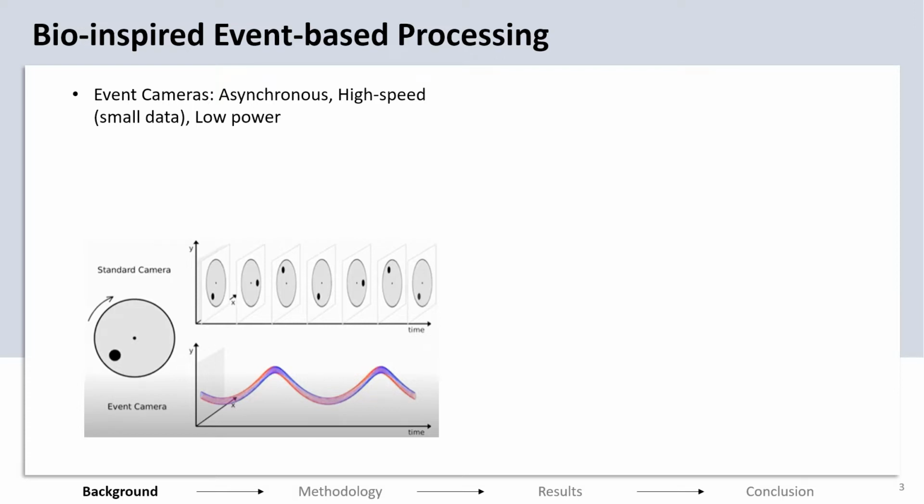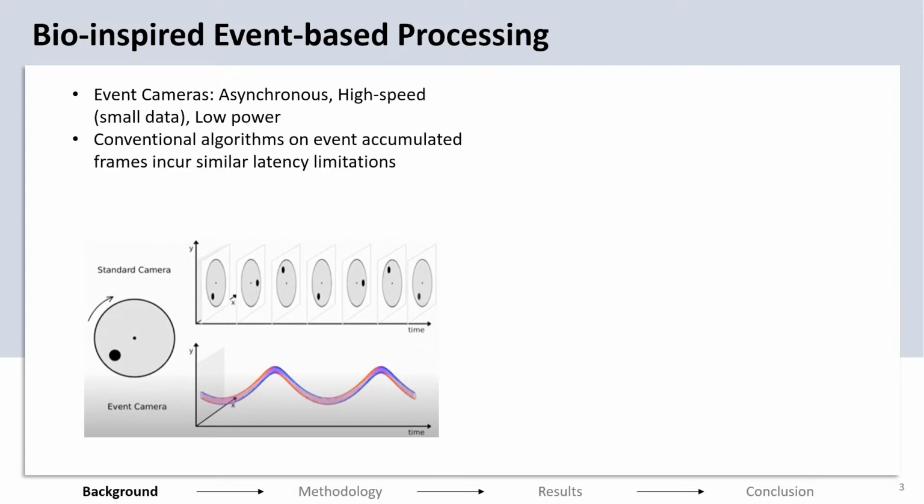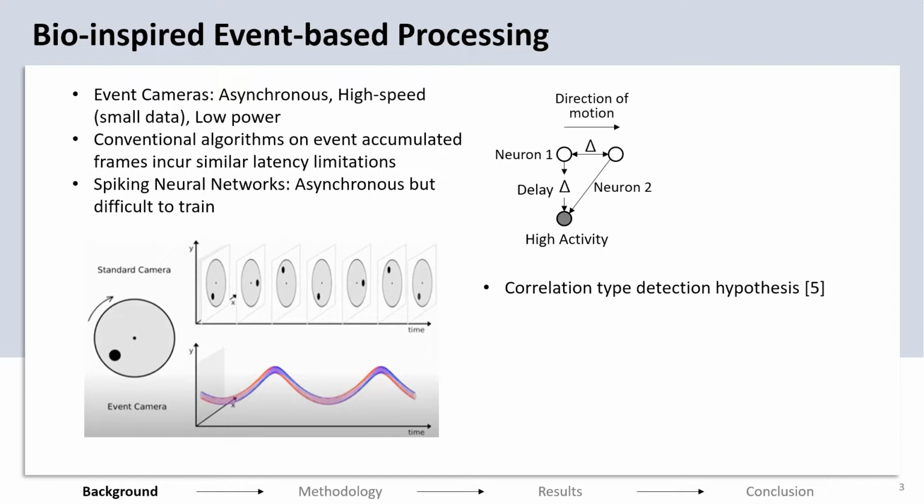Accumulating events within a time window and then applying the well-known frame-based algorithms on them is possible. But then the issues of computational complexity of the frame-based algorithms get carried over. Spiking neural networks have been used here, but they typically have lower accuracy because of lack of reliability in training. On the other hand, neurobiological findings have been used in some networks.